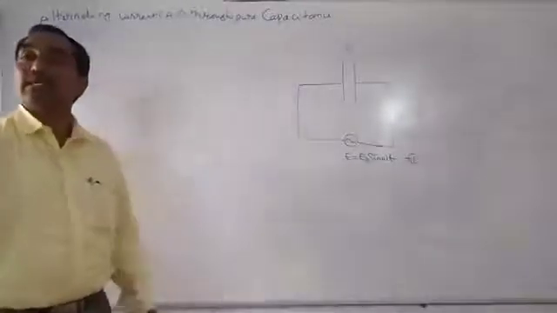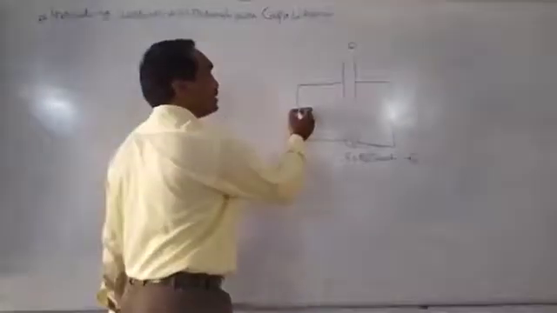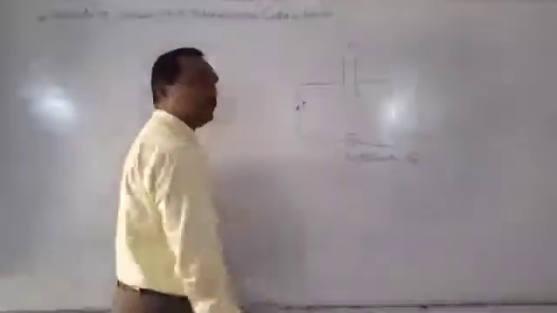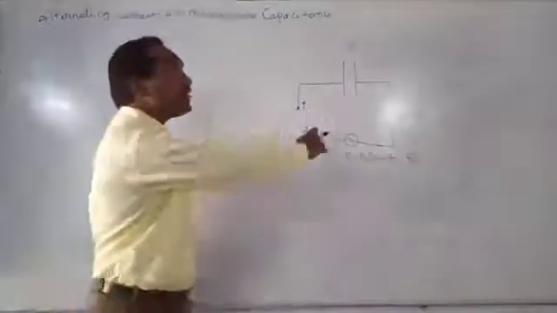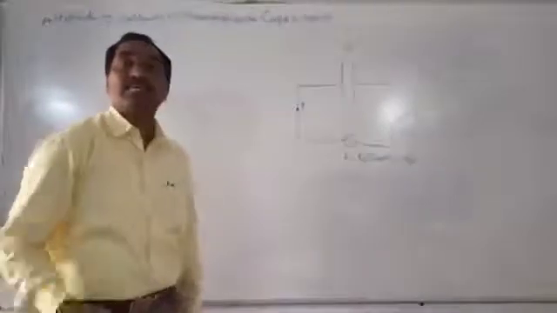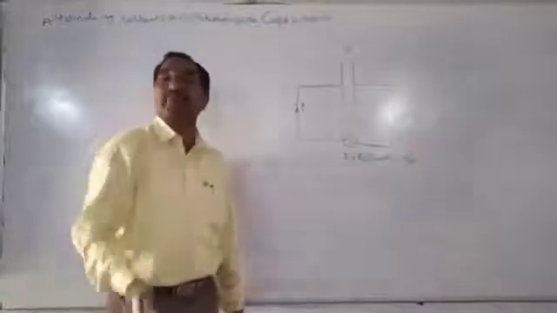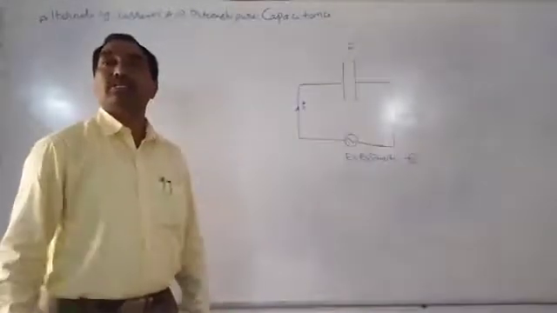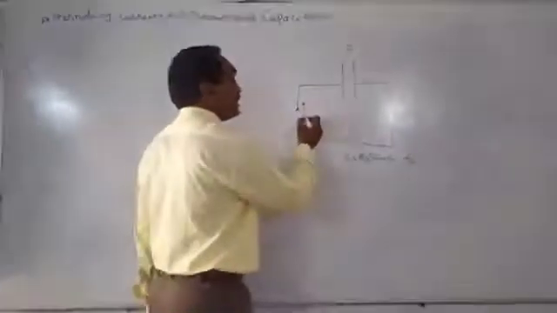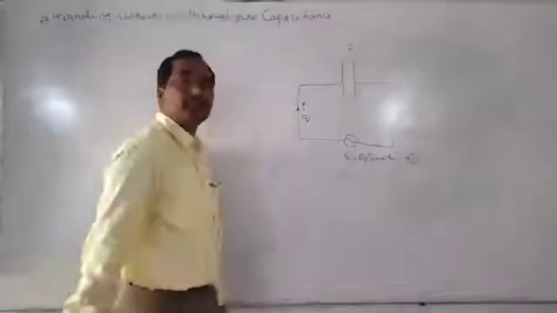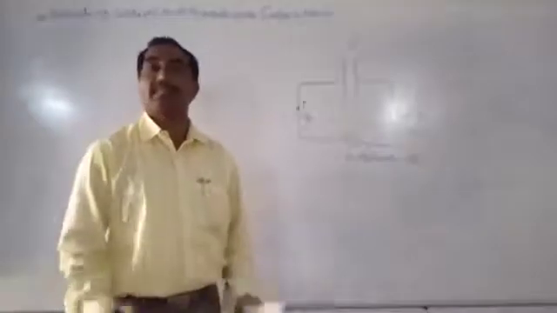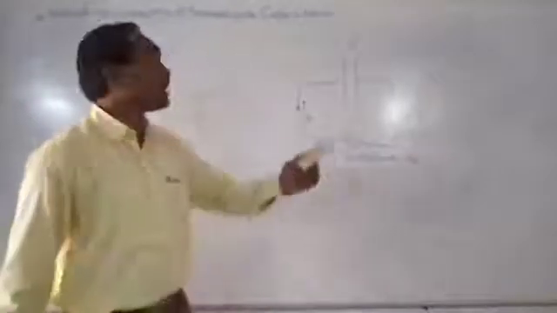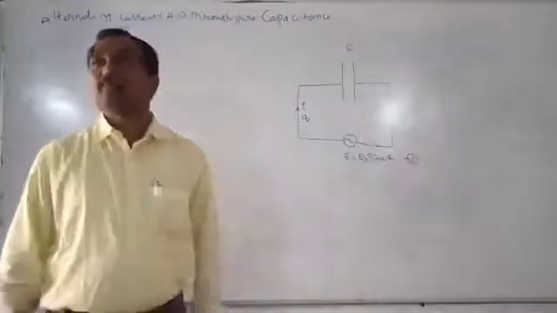After some time t, the current which is passing through the circuit is taken as I. And we know when current is passing through the capacitor plates, charge increases on the capacitor plates. The charge on the capacitor plates at any time is taken as Q. Some potential, some EMF is developed across the capacitor plates.